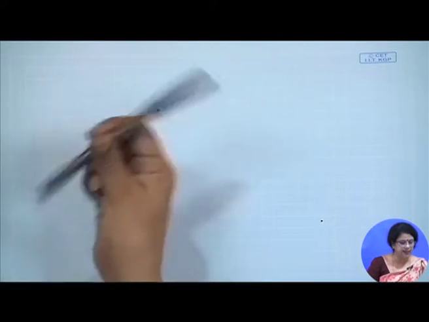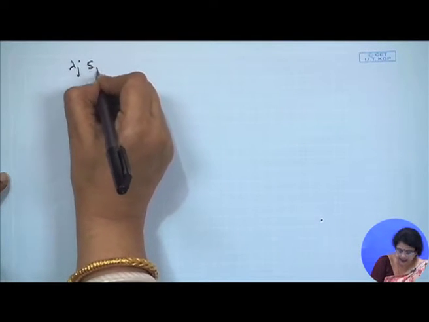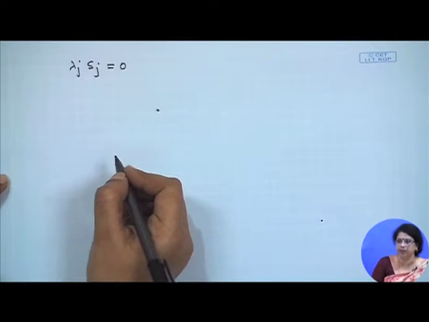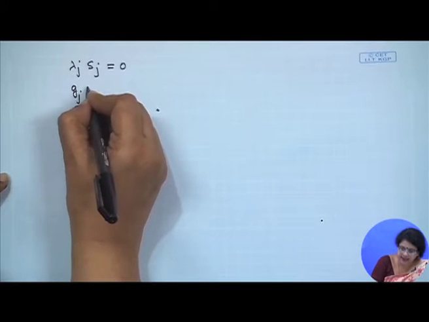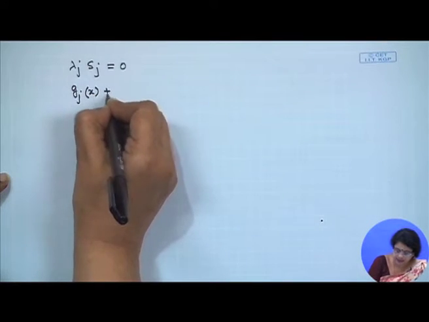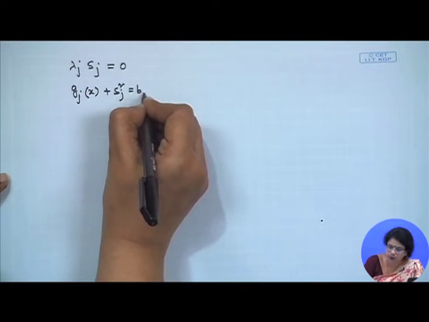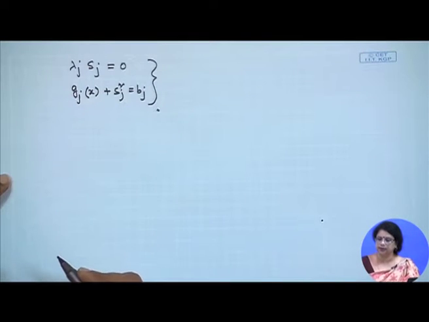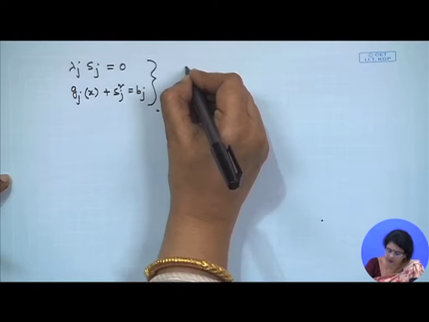We are getting the condition that lambda j Sj is equal to 0. I can just remove the 2 from here, there is no problem at all, and we are also getting gj(x) plus Sj square is equal to bj. We are getting both the equations together. What exactly can we say from the first equation?